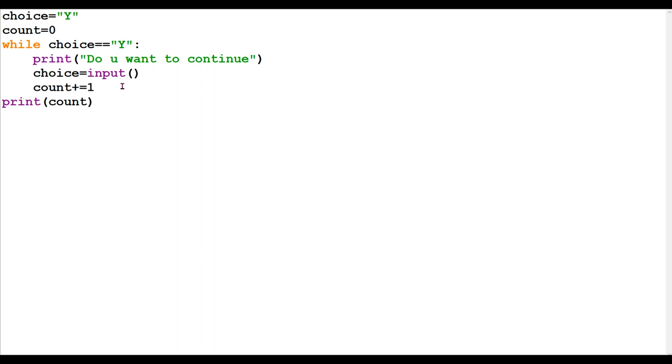The one who is running the code has not decided at the start. Later on, according to the work and the requirement, the user will decide. User means the one who is going to run the program, and developer is the one who has created the program. So the developer won't be asking how many times you want the process to go. This is completely in the hands of the user, how many times the user wants the process to go.